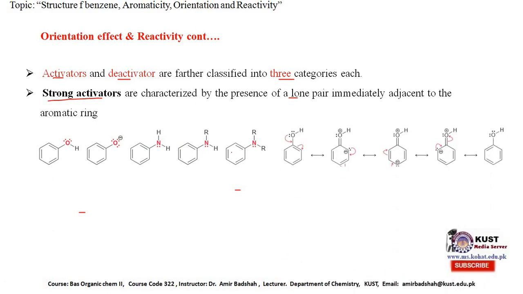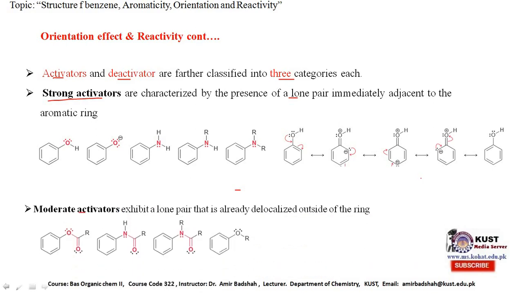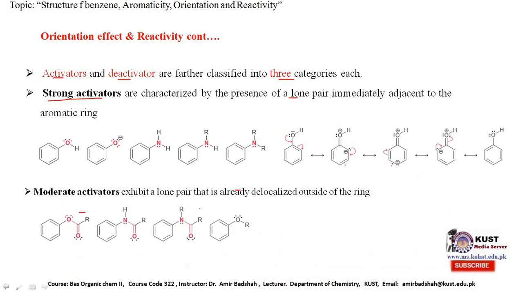How does it activate the ring? For example, if a hydroxyl group is present, it increases the concentration of electrons at the ortho position, meta position, again at the ortho position. So that's why they are activators and they are considered strong activators. The second one is the moderate activator.